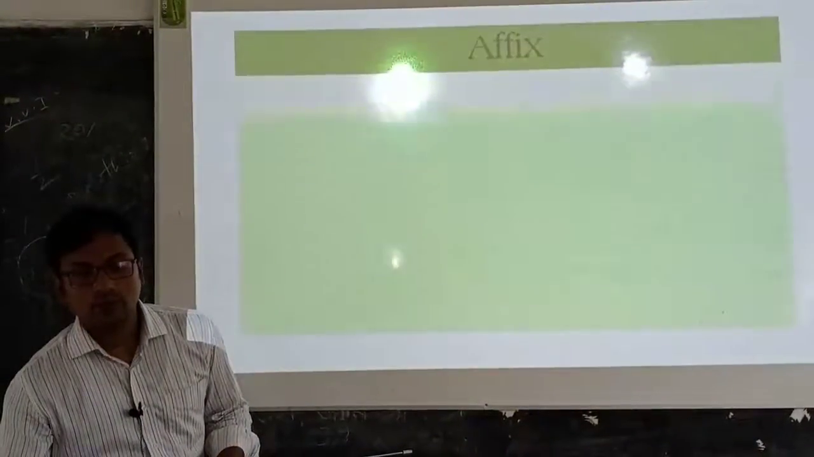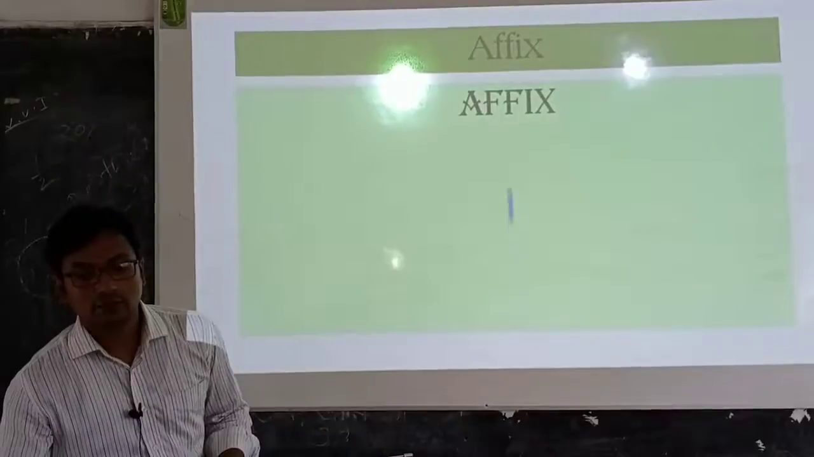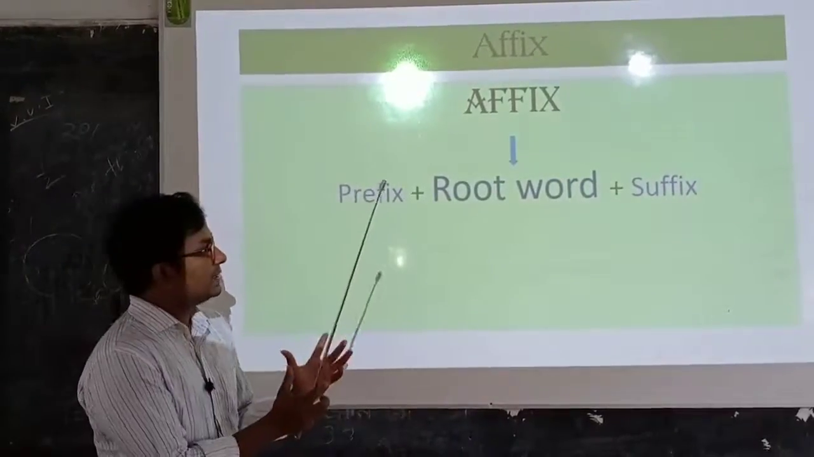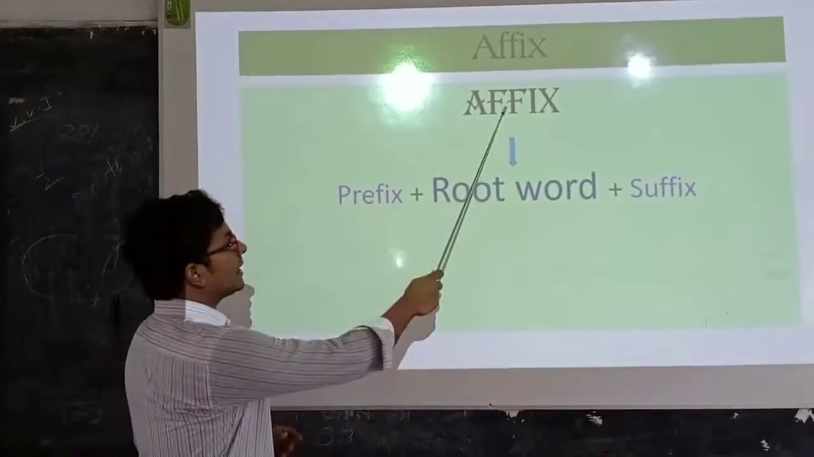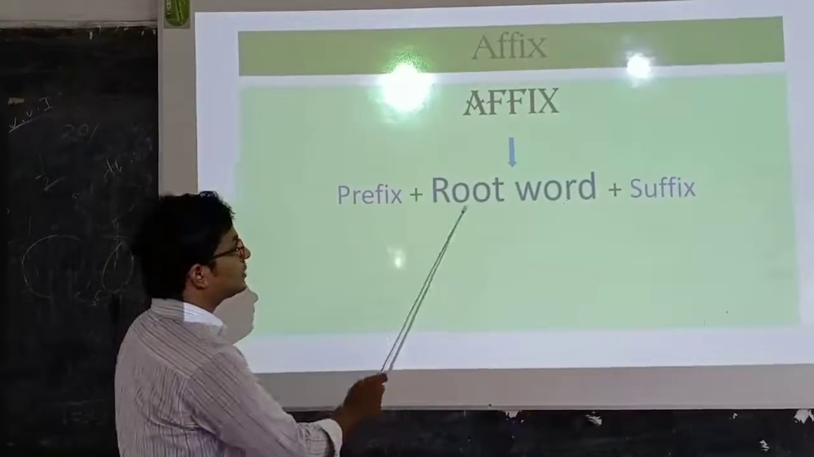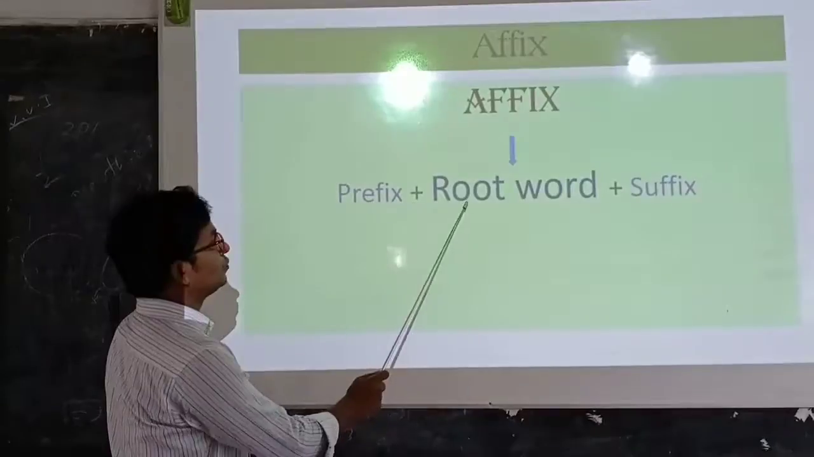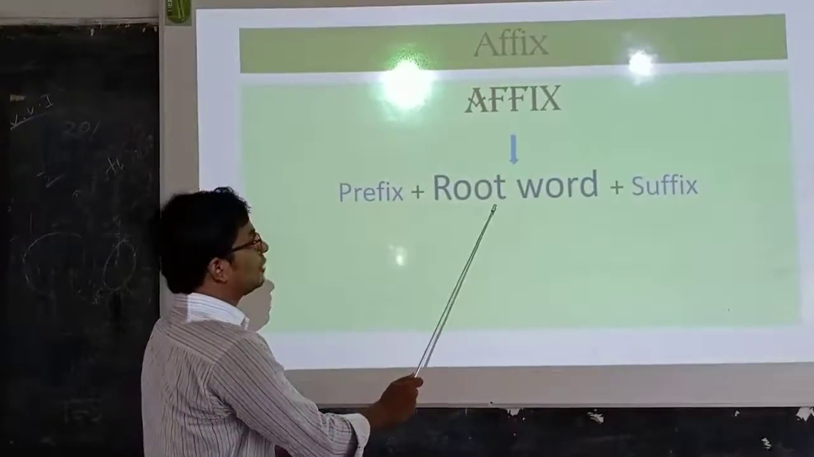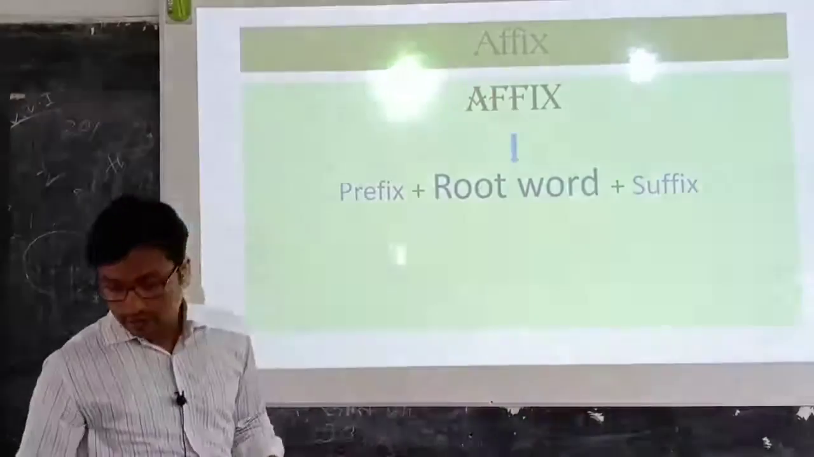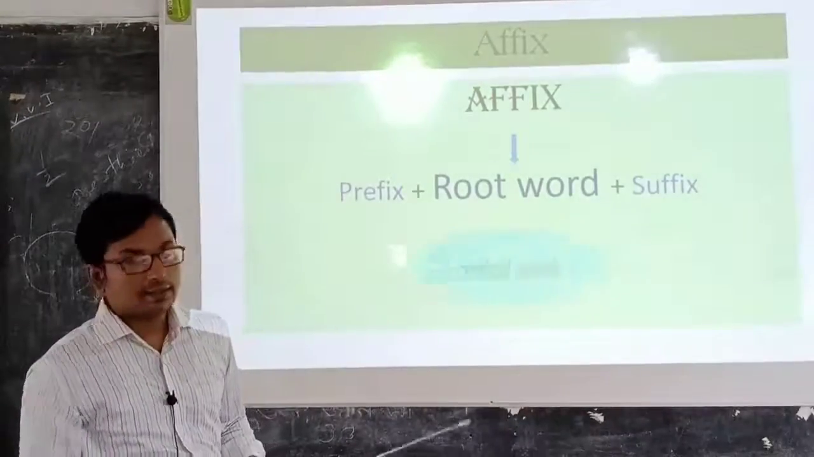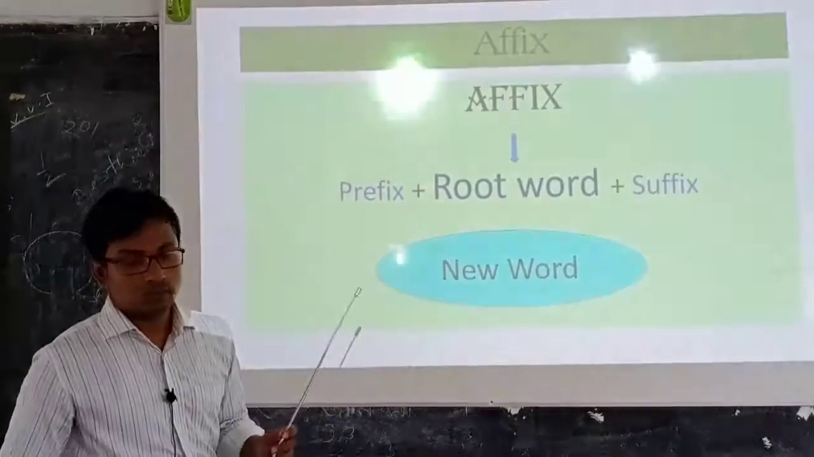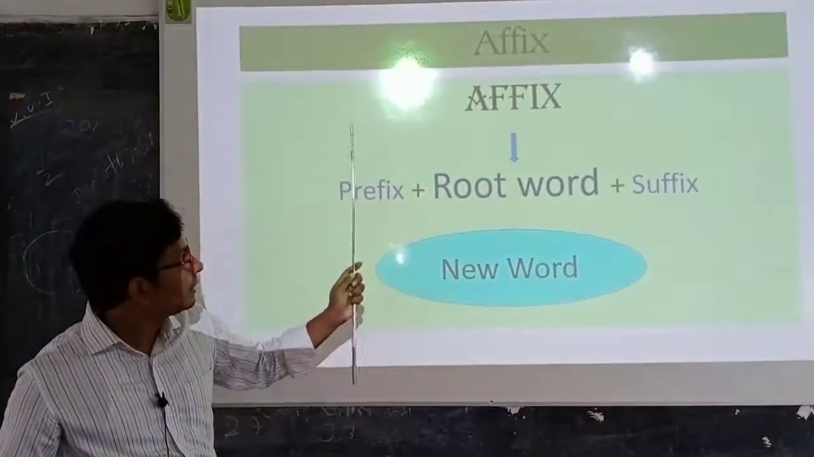Next, we will see a diagram by which we can summarize the process. Okay, so this is affix. You see the root word, so prefix plus root word plus suffix. Prefix plus root word plus suffix makes a new word. Okay, so this is all about our affix.